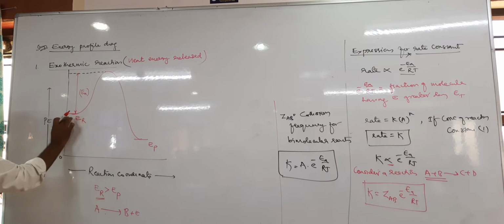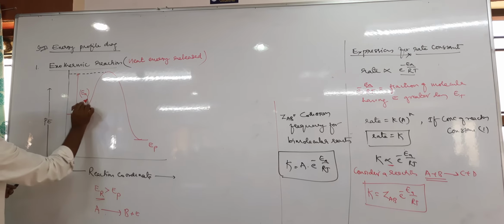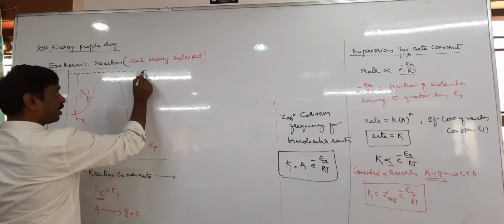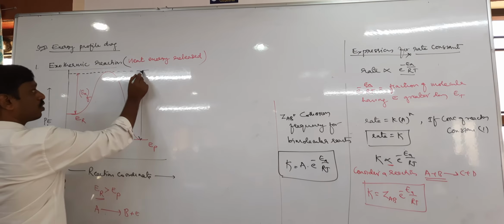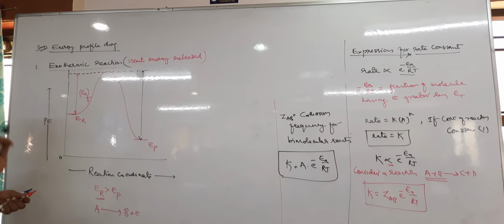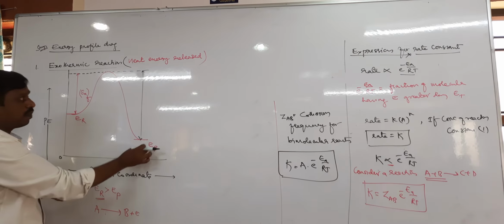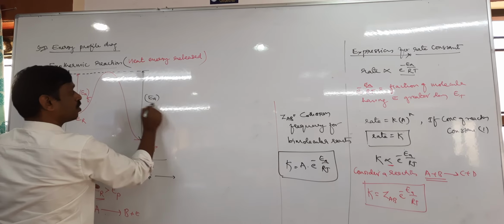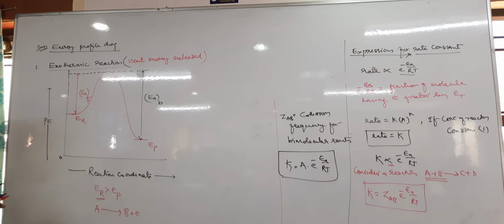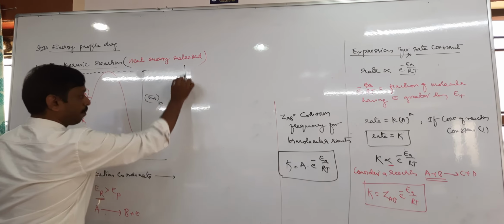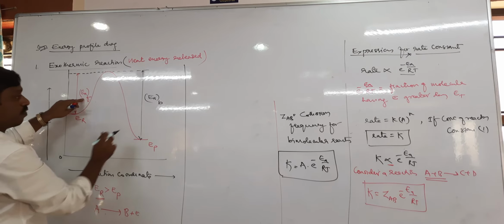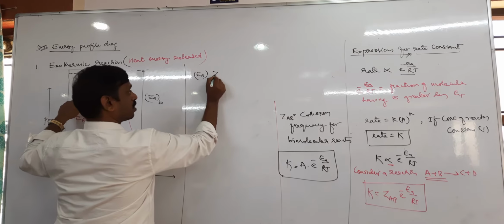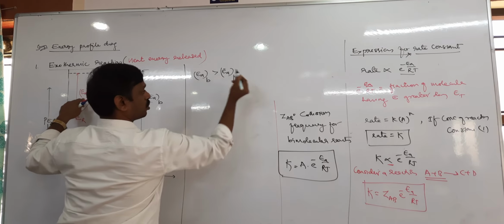Because reactant converts into product, it is the activation energy of the forward reaction. Even so, the reaction may be reversible, and the product may convert into reactant. That is also an activation energy, for the backward reaction. Among the activation energies of forward and backward reactions, which is more? The activation energy of the backward reaction is greater than that of the forward reaction.